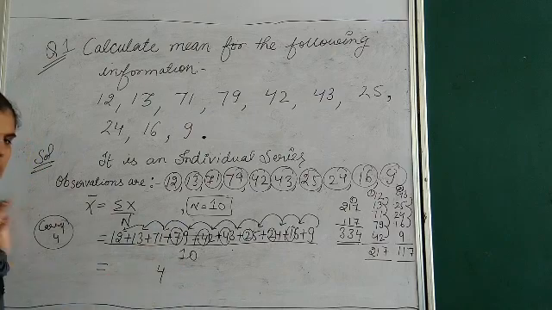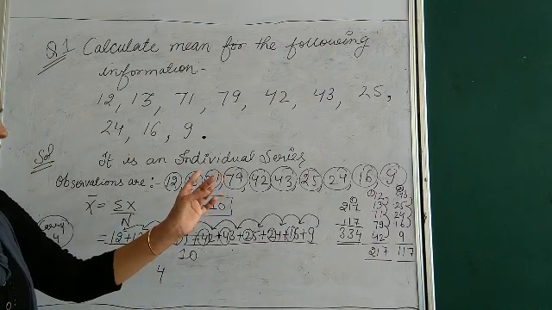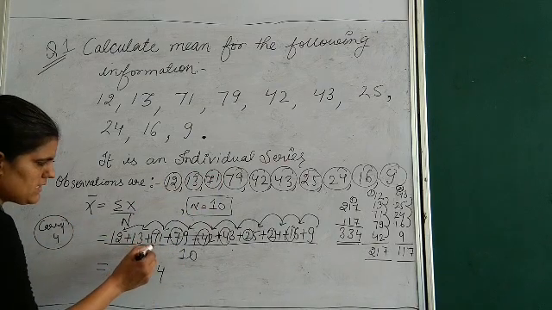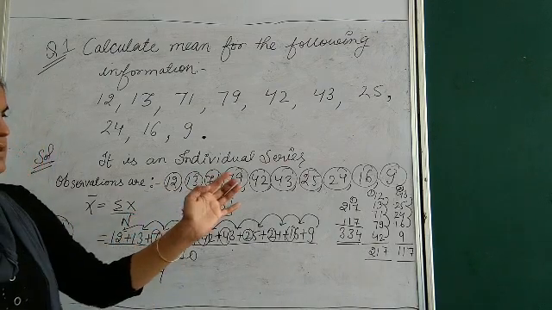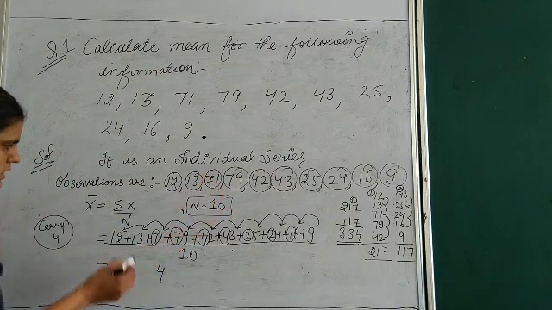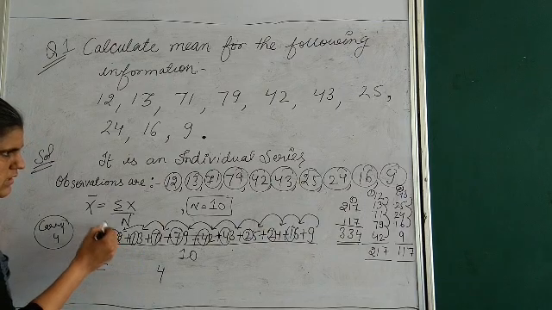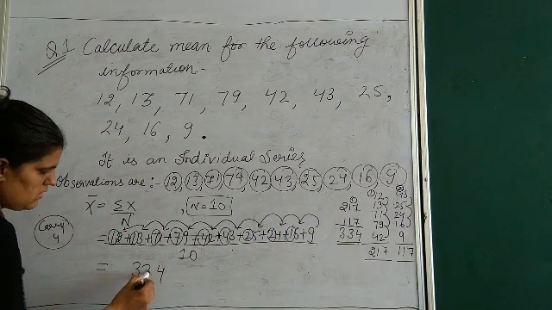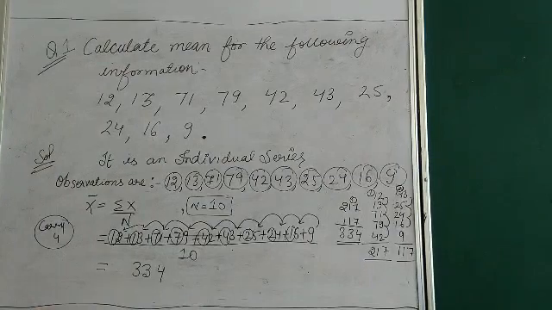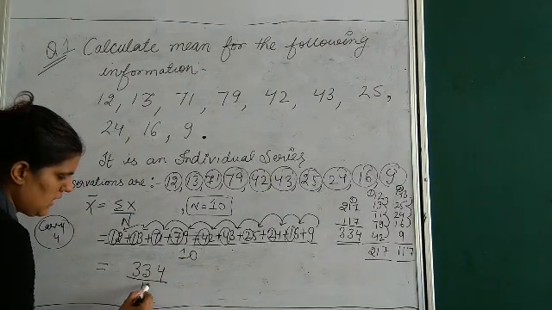17 and 7, 18, 19, 20, 21, 22, 23, 24. 24 and 7, 25, 26, 27, 28, 29, 30 and 31. 31 plus 1, 32. 32 plus 1, 33. So I am getting the total of all these values as 334 upon 10.